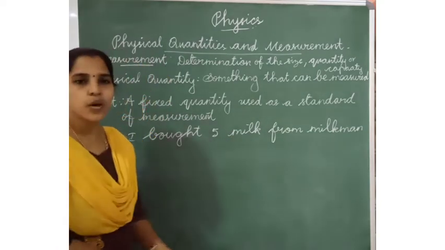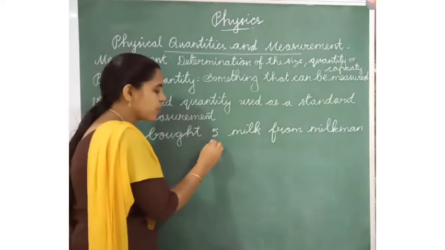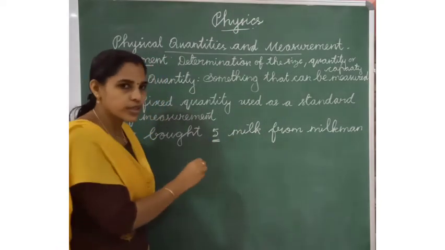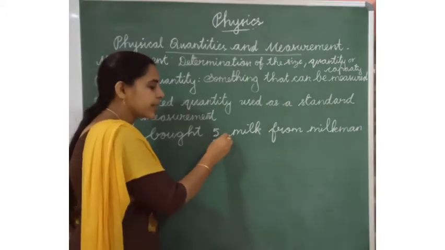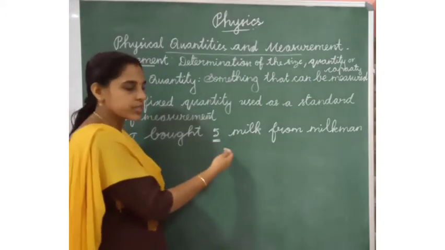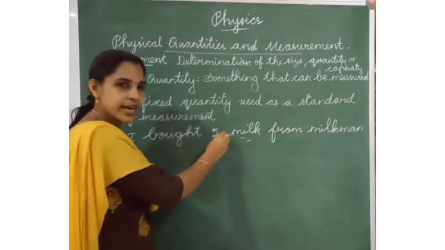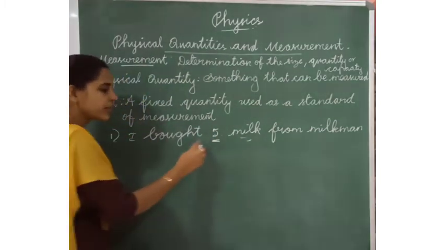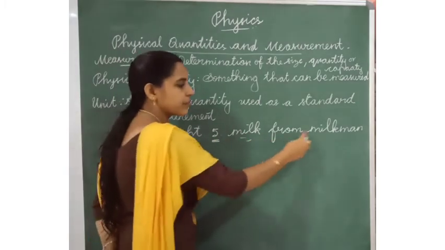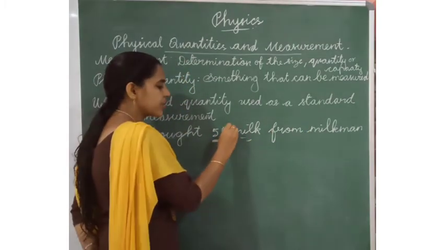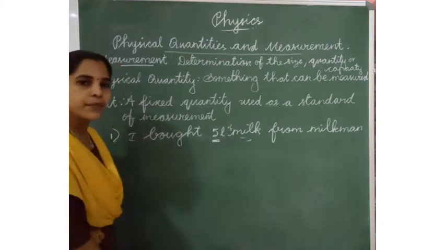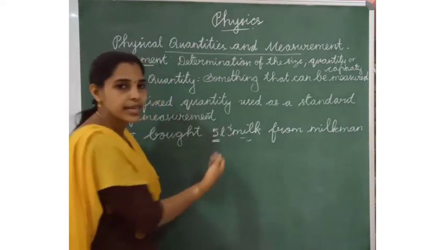Did you mention the quantity? 5 is the quantity. So here the unit is missing. Which unit will be here? This is milk, so liter. I bought 5 liter of milk from milkman. This is the completed sentence.